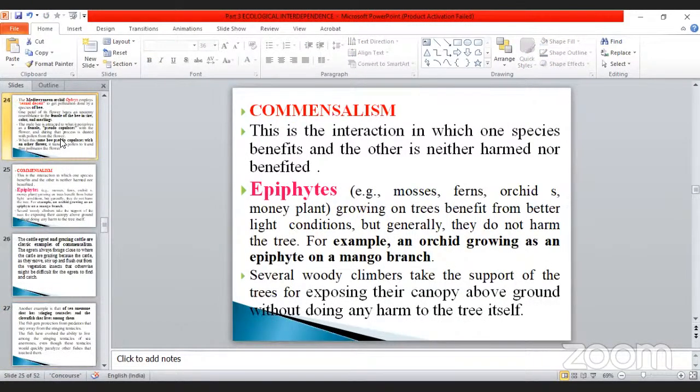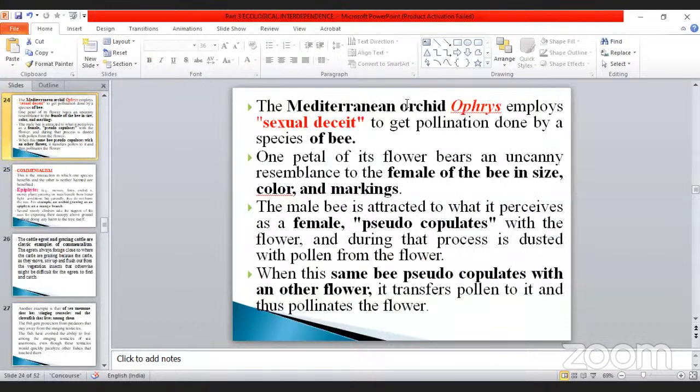Here you should note it down. This third point is very, very important, my dear. The Mediterranean orchid Ophrys shows sexual deceit. Sexual means female; it looks like a female reproductive part. That's why it is called pseudocopulation, so the male is easily attracted. The male is attracted and also introduces the egg. Again, it transfers from one flower to another flower. The pollen grains also transfer from one to another, so easily the flower gets pollinated. That is very, very important, my dear.